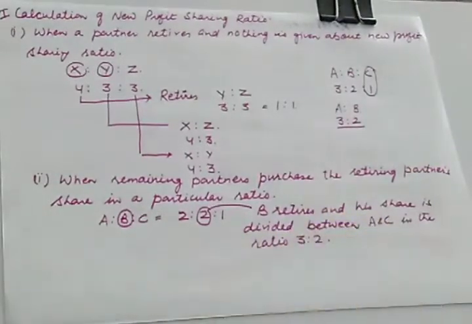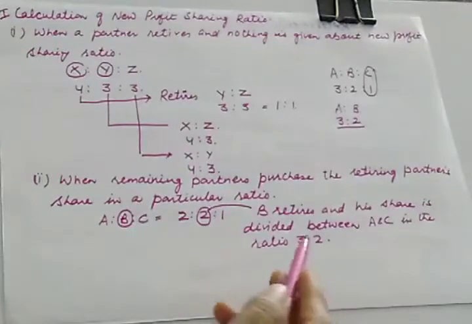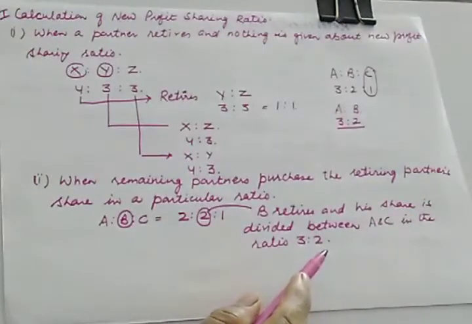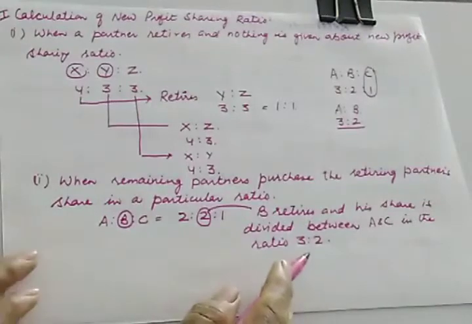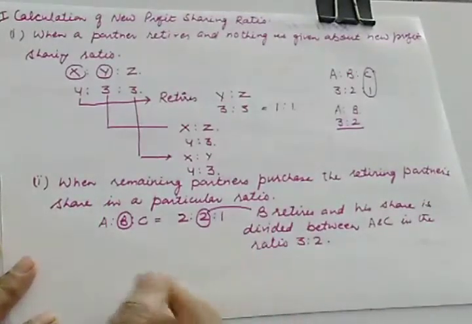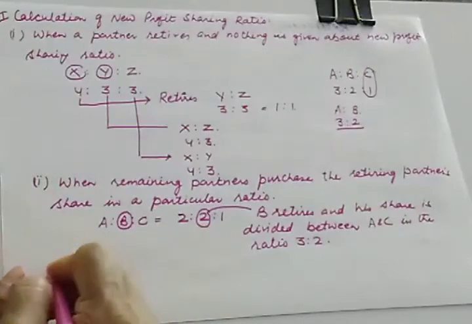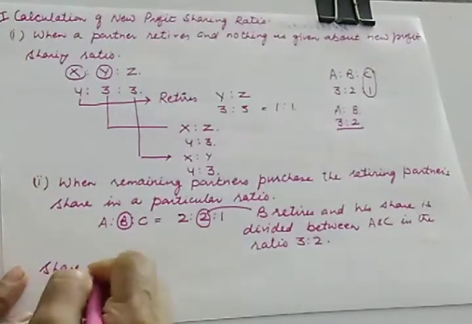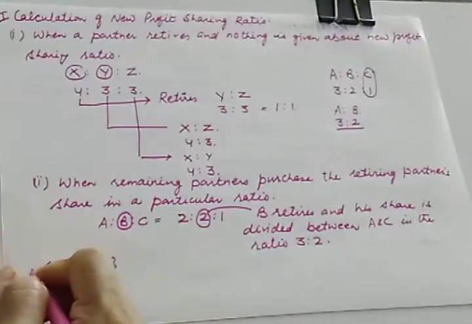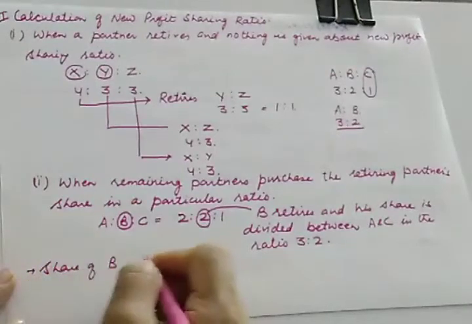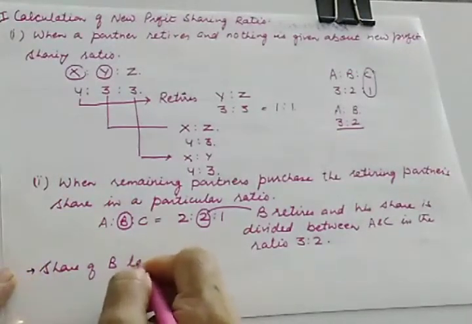So how is this to be done? B retires and his share is divided between A and C in the ratio of 3:2. If such a type of problem is there, first of all we'll write the share of B. This is step 1. Share of B taken by A.